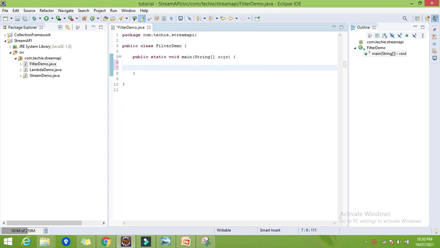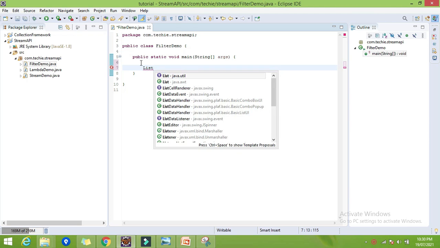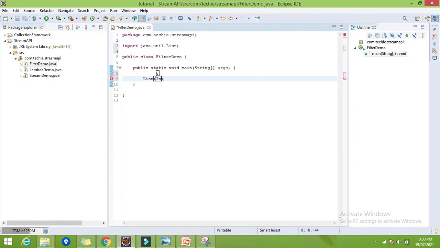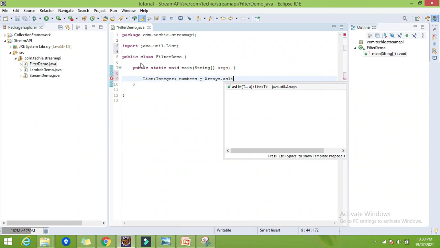So let's create one list of integer numbers. List of Integer, I will name it numbers equal to, let's use Arrays.asList.